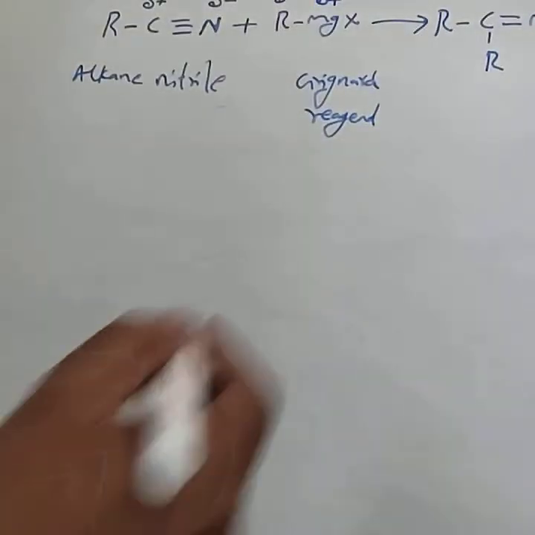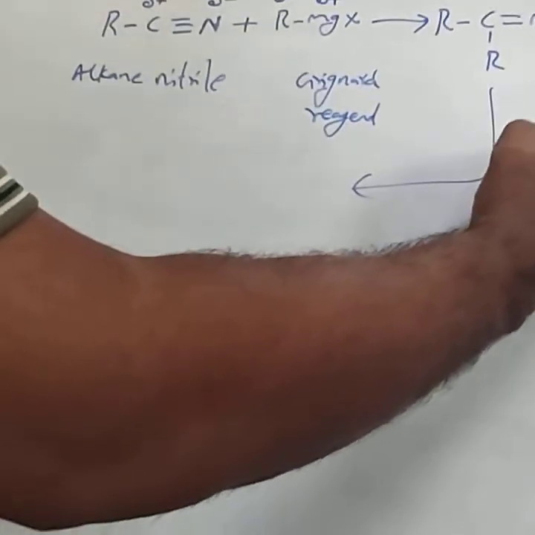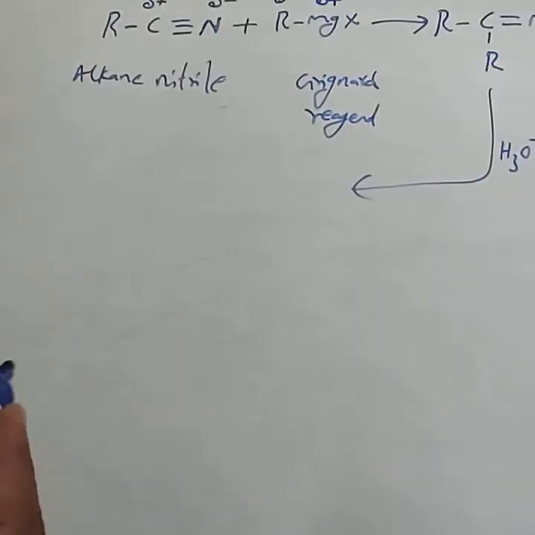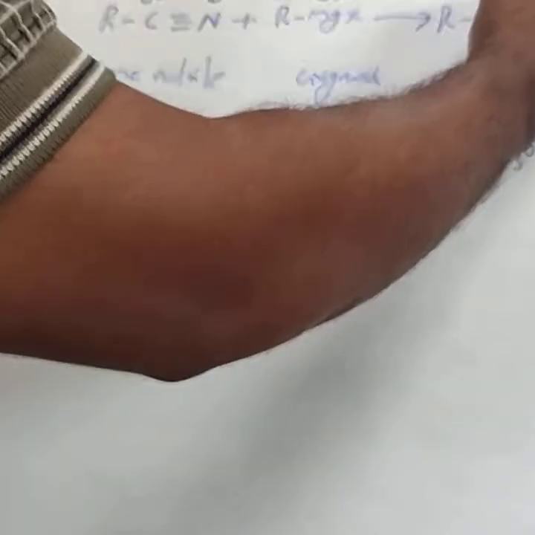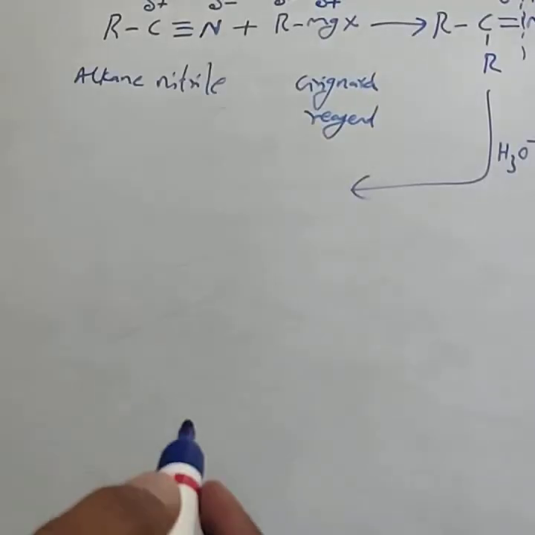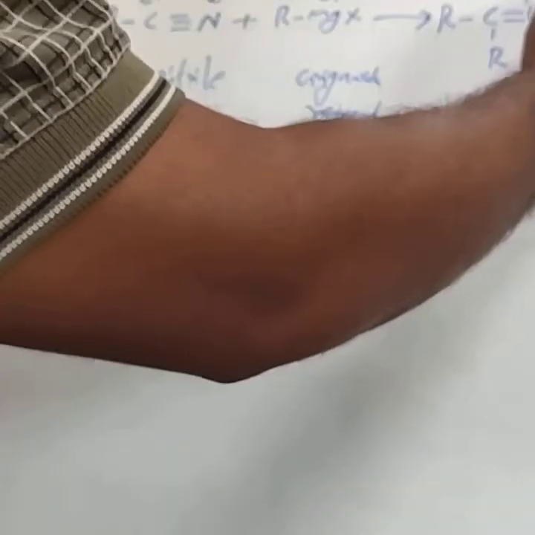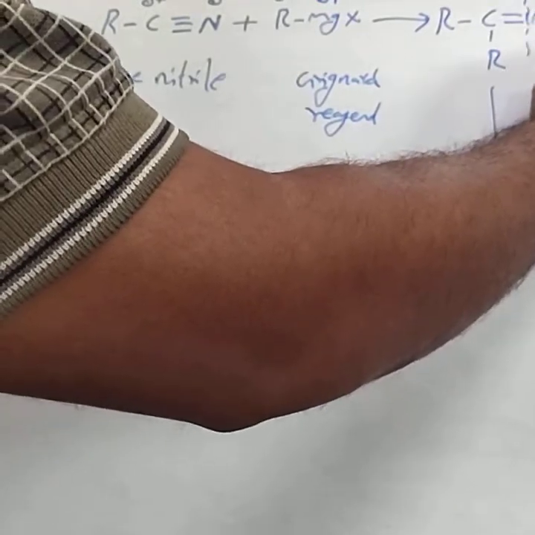This is the intermediate. This intermediate undergoes acid hydrolysis. Here bond cleavage takes place, with one mole of water consumed, then one more water, HOH.